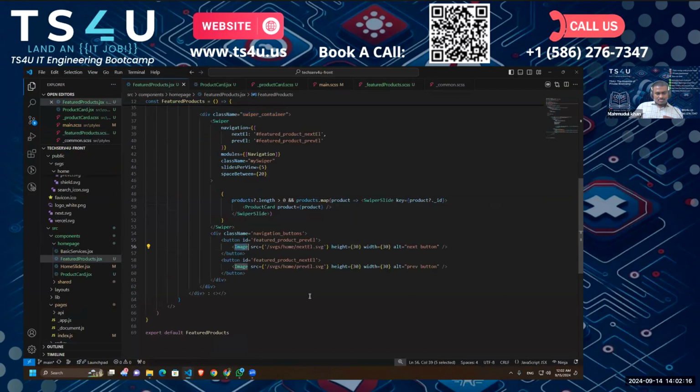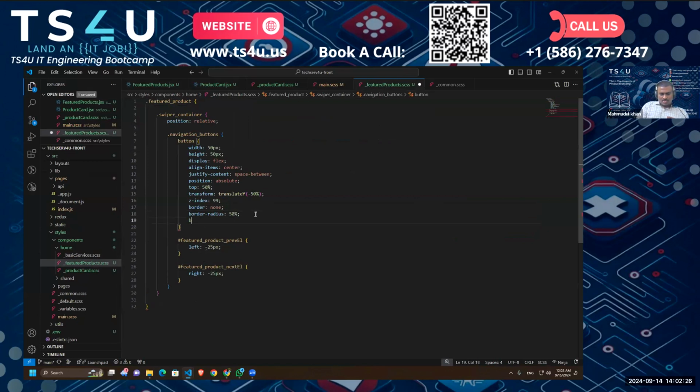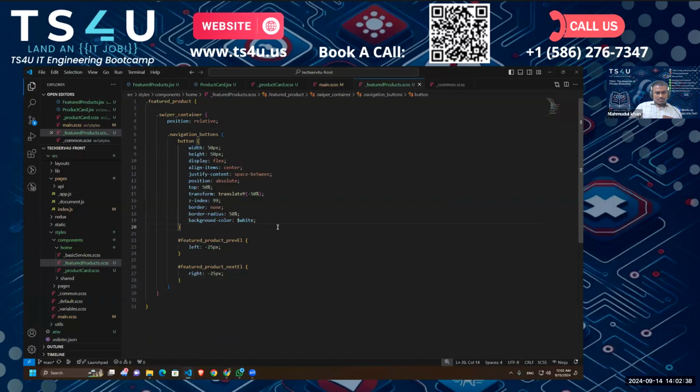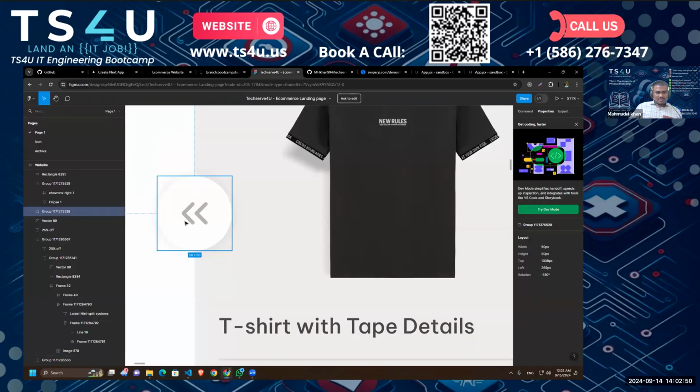We have our image component. Okay. So let's actually give it a background color. The background color should be white. Okay, so the background color is white. Now, what else is wrong here? So it also has a shadow, right? If you see here, it has a shadow.